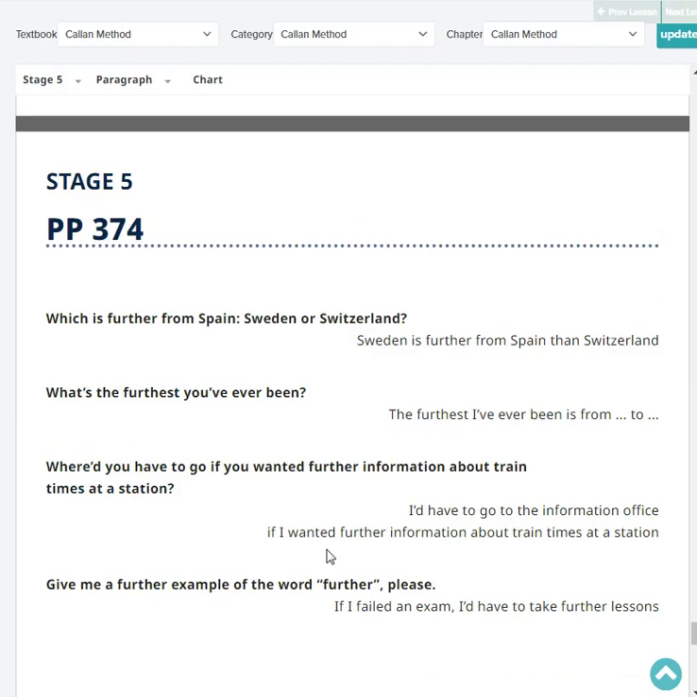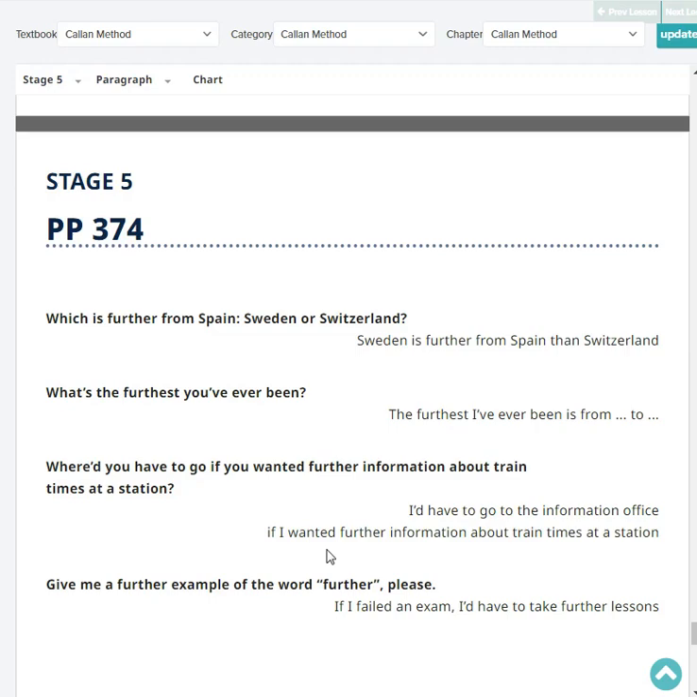Which is further from Spain, Sweden, or Switzerland? Sweden is further from Spain than Switzerland. What's the furthest you've ever been? The furthest I've ever been is from Japan to Italy. Very good.